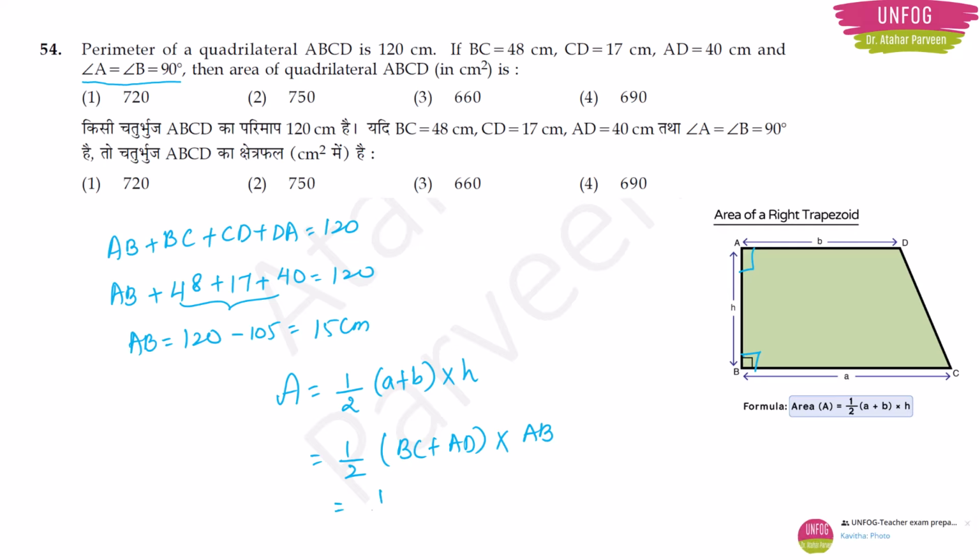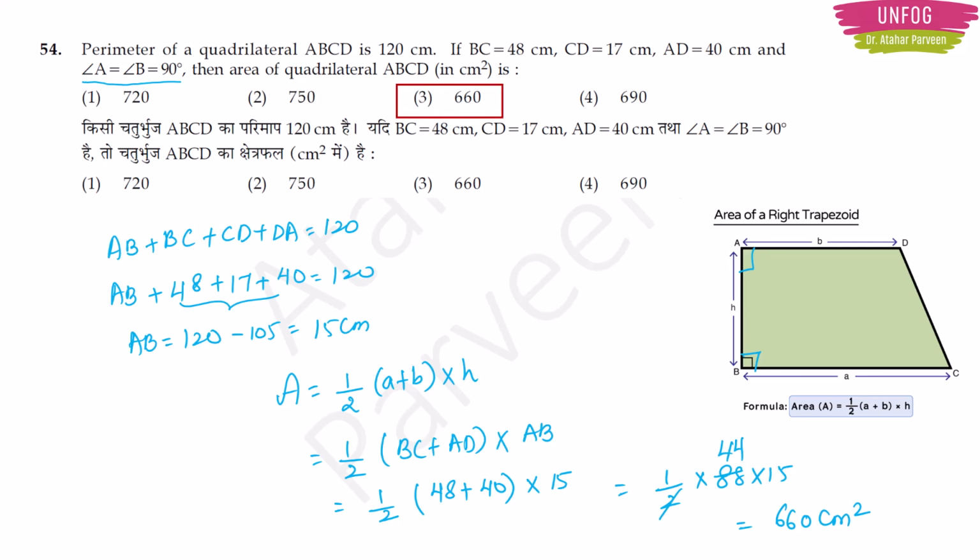So this is equal to half into BC is 48, AD is 40 and height we have found out, which is 15 centimeter. So this is going to be equal to half into 88 into 15. Two fours are eight, four fours are sixteen. So this is going to be equal to 660 centimeter square. So option 3 will be the correct answer here.